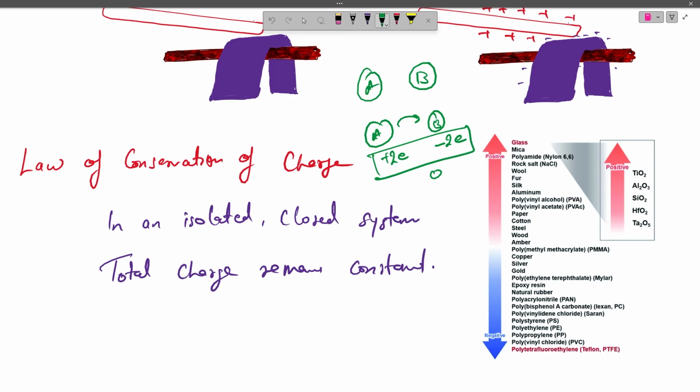Now since these two bodies are isolated and the system is closed, in the sense that there are no foreign electrons coming into the system of glass and silk,